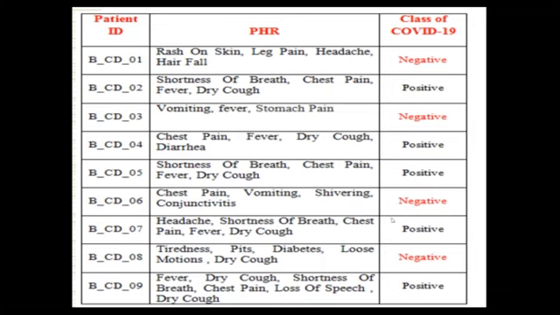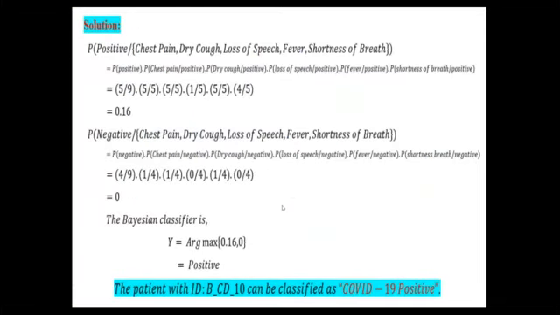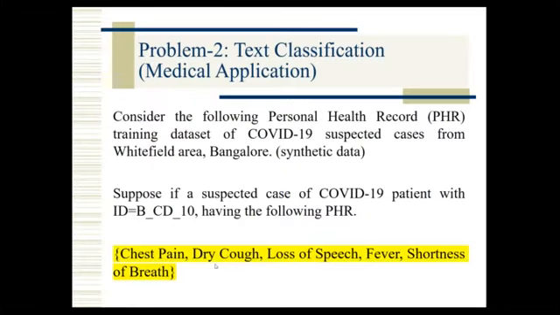And finally, we have conclusions like this. Now, based on this data set, what I have to do is, we will see, I have an instance here. One new patient came to the doctor for testing whether he is positive or negative. His features are like this. He has chest pain, dry cough, loss of speech, maybe partially, let us assume. Fever, and shortness of breath. So these are the features he has.